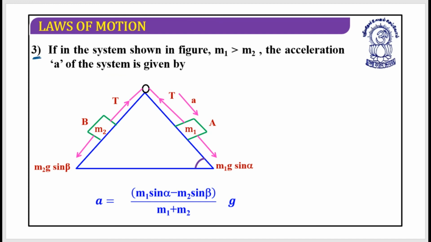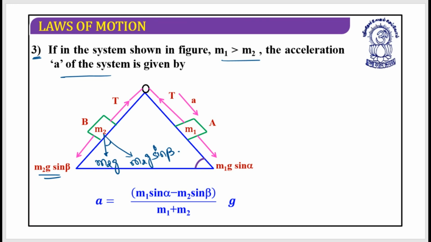This is the situation. If in the system shown in the figure m1 is greater than m2, I need to find out the acceleration a of the system. How should I do this? So let's have a diagram of this. Let's suppose this is m2, that should be m2g.